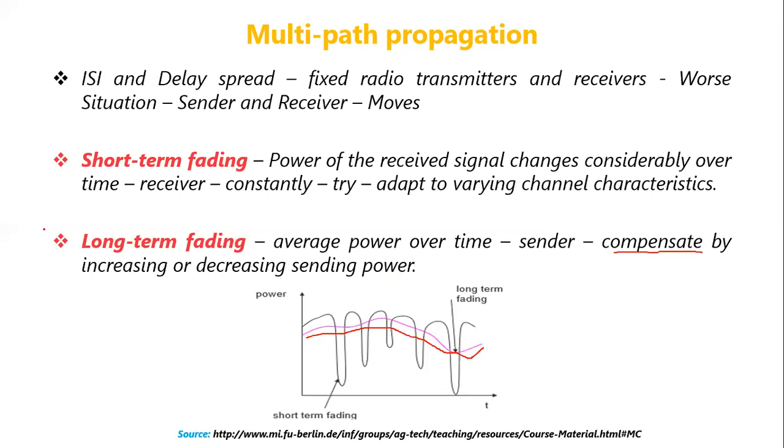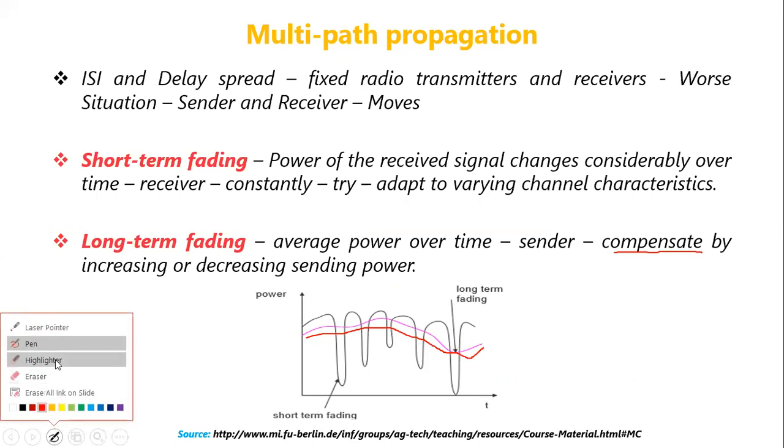And then we have discussed what multipath propagation is and how multipath propagation leads to delay spread. Because of delay spread, we experience a problem called intersymbol interference. This intersymbol interference can be compensated if the delay is known, and the delay is known by using a training sequence. But this compensation can be done only if the sender and the receiver are fixed. If the sender and the receiver are moving, then the system will experience short-term fading. And the average power over time is called long-term fading. And long-term fading can be compensated by increasing or decreasing the sender power.